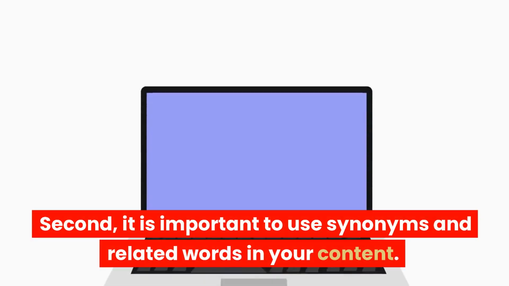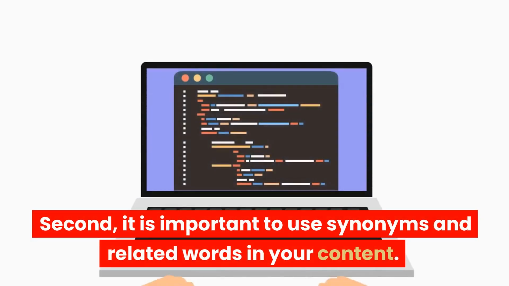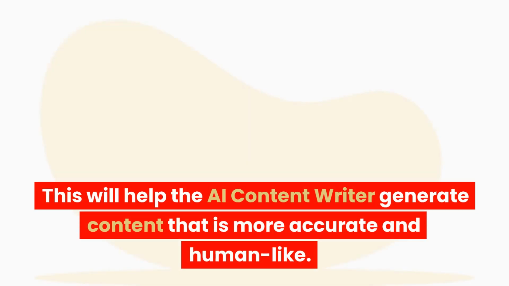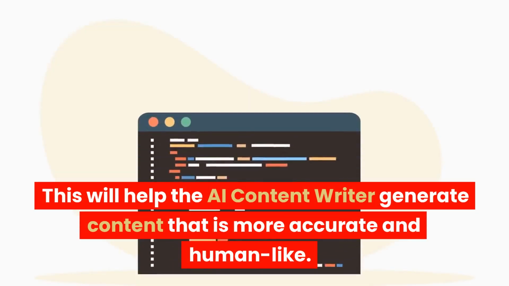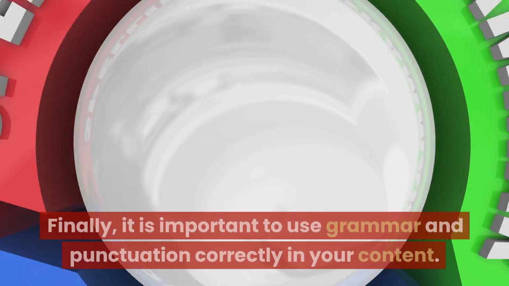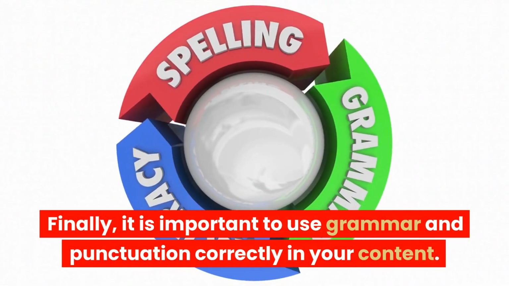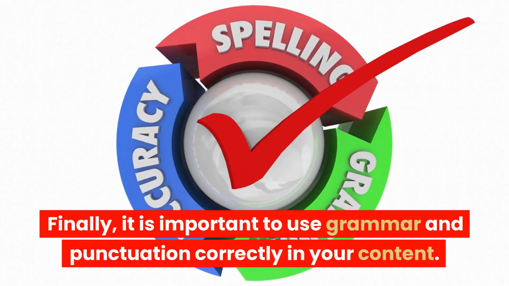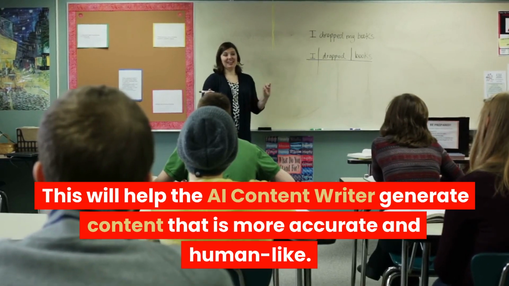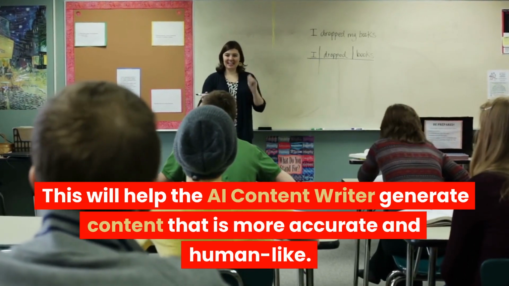Second, it is important to use synonyms and related words in your content. This will help the AI content writer generate content that is more accurate and human-like. Finally, it is important to use grammar and punctuation correctly in your content. This will help the AI content writer generate content that is more accurate and human-like.